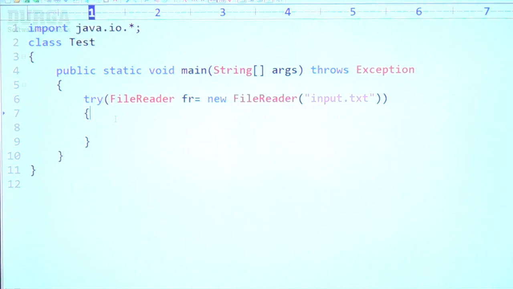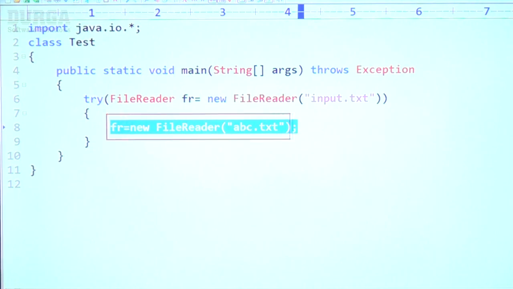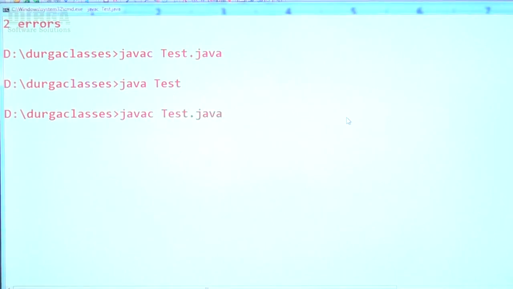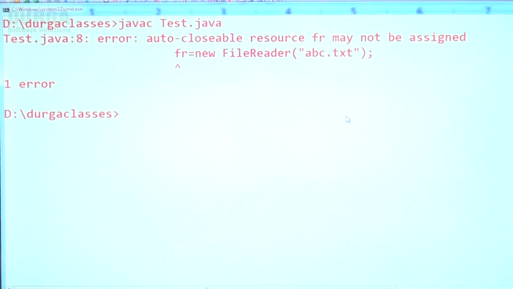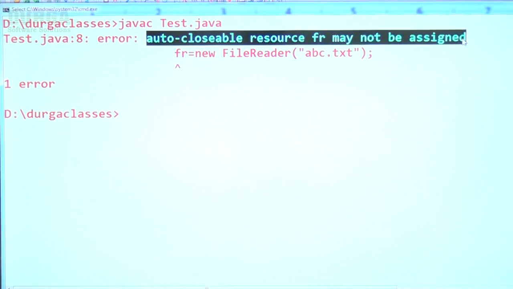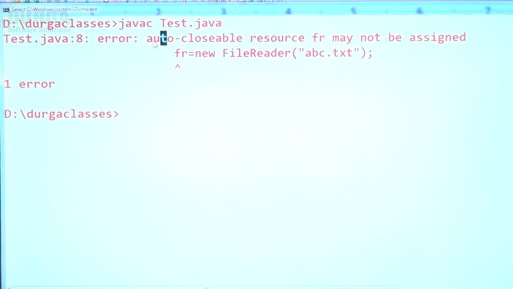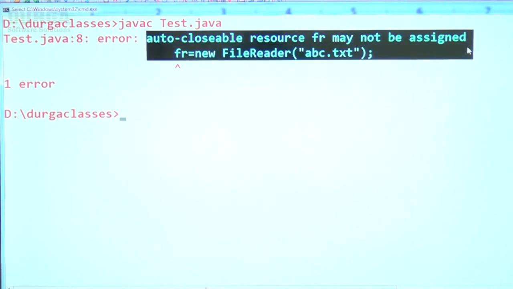Now by mistake, if I try to reassign that resource, fr, so that it now points to abc.txt, observe carefully what happens. The error is: auto-closeable resource fr may not be assigned.